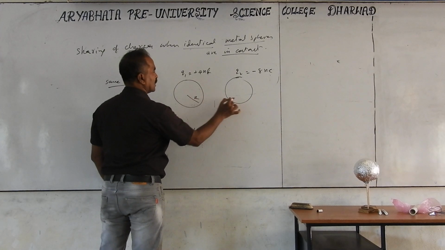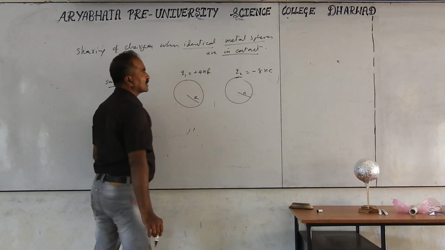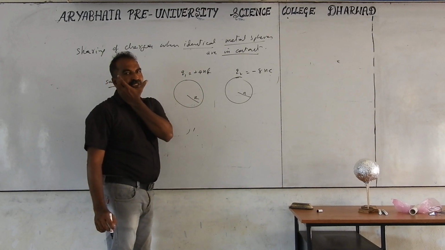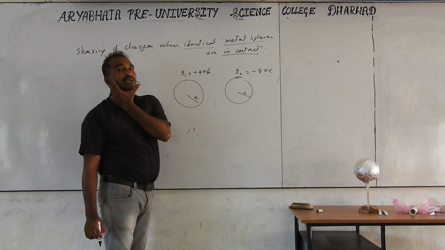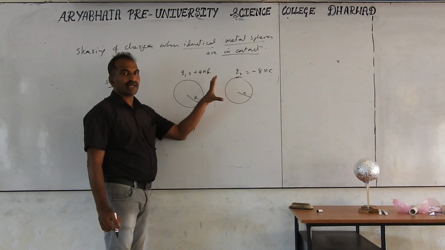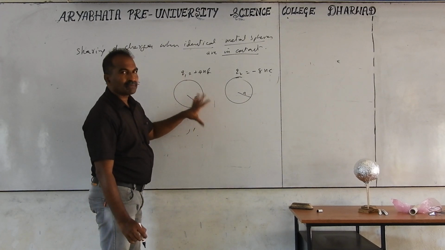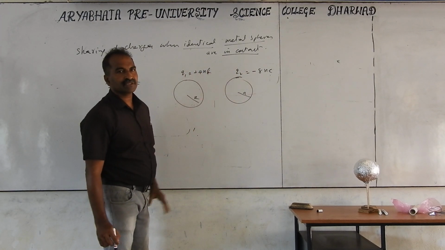Radius for this is R, and this is also R, same values. So this is before contact. After touching, what happens? Whenever they take the same size spheres, charges will be transferred from more number to less number. Size is important. If unequal sizes are there, we are going to discuss that in the next topic, not in this topic. In this topic, we are going to discuss only identical, meaning same size, charged spheres.